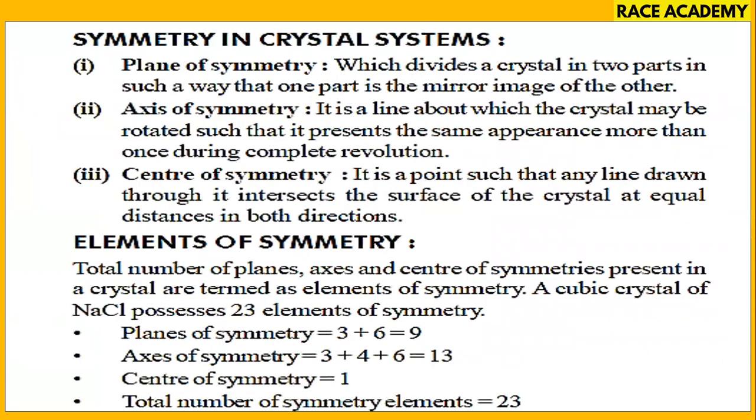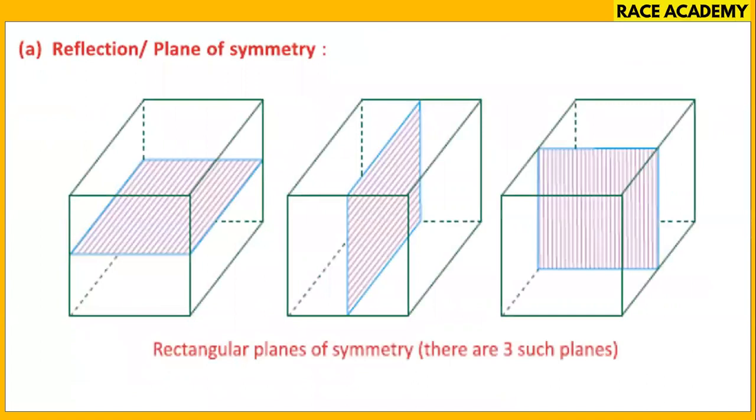Next, symmetry in crystal systems. We have plane of symmetry and axis of symmetry. What is a plane of symmetry? It divides a crystal into two parts in such a way that one part is a mirror image of the other. You can check it out here. This is a plane of symmetry. Regular planes of symmetry, 3 such planes are given here.